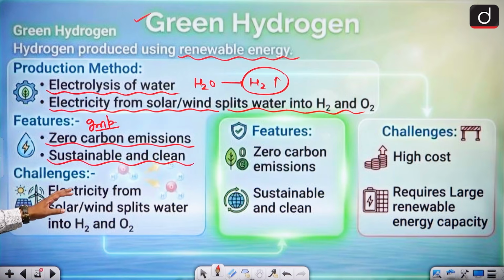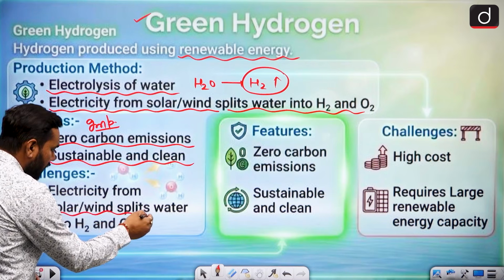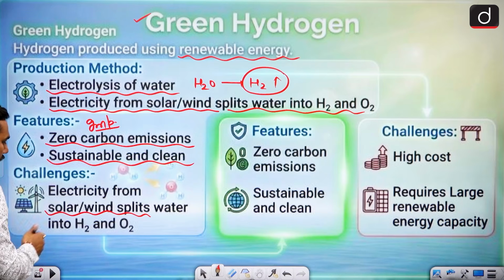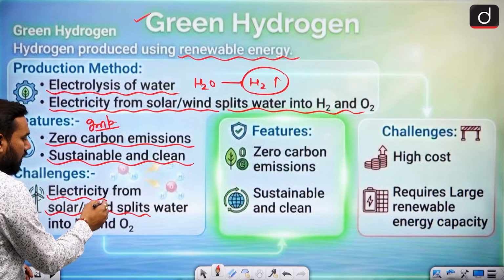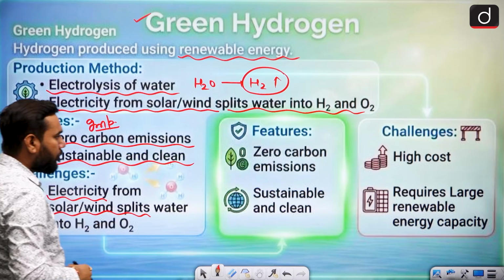But what are the challenges related to it? The electricity from solar and wind is used to split water into hydrogen and oxygen. So for using this green hydrogen, we have to develop our solar and wind capacity, meaning the formation of electricity. We have to build our capacity.